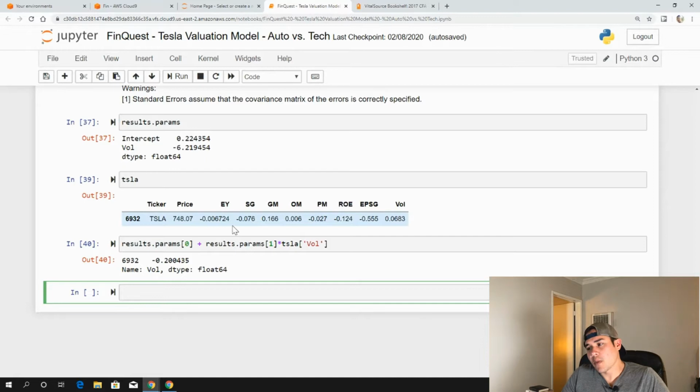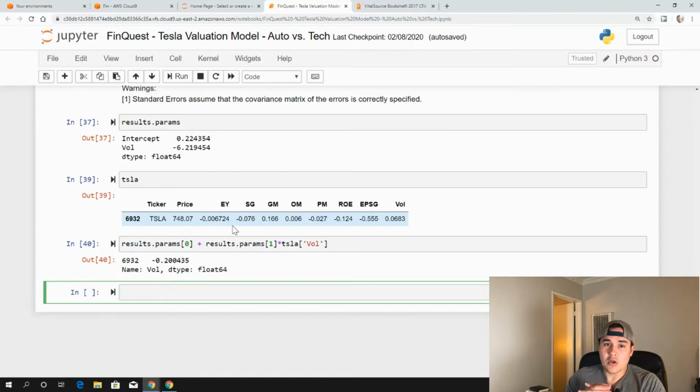Essentially our model is saying that the earnings yield for Tesla should be lower than what the market believes it should be. So we can interpret this as the market believes Tesla is undervalued. It should have a higher earnings yield given its volatility, versus our model. That's an interesting inference that we're getting from this.